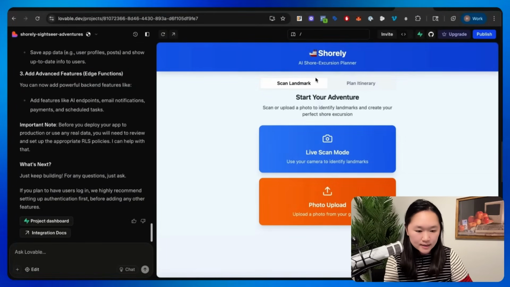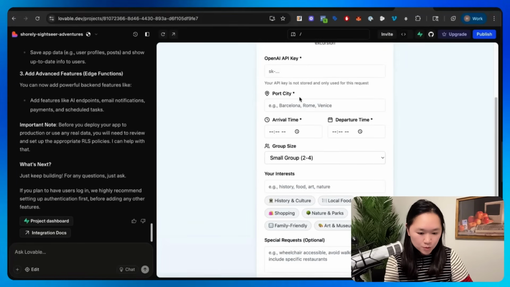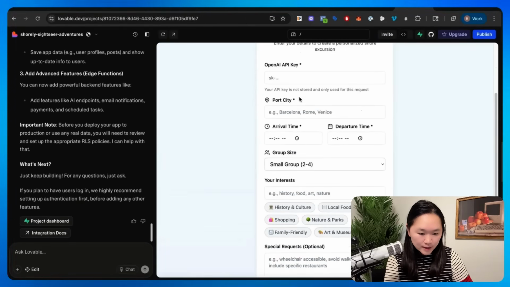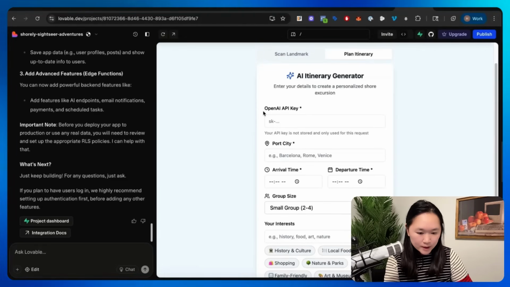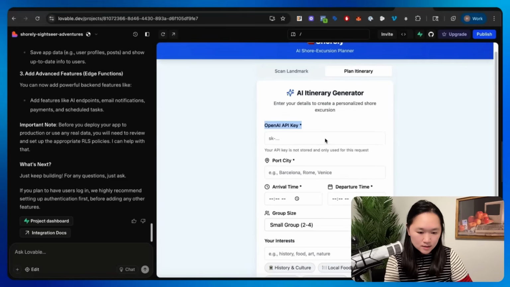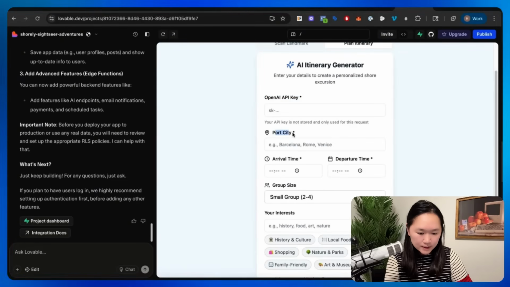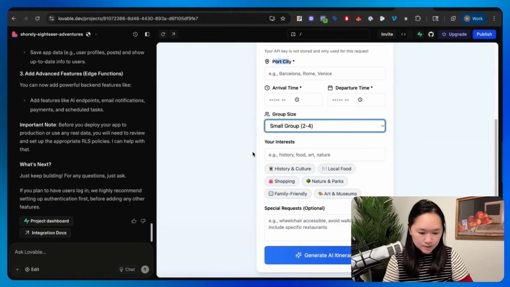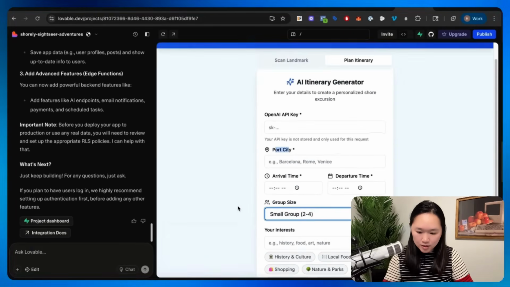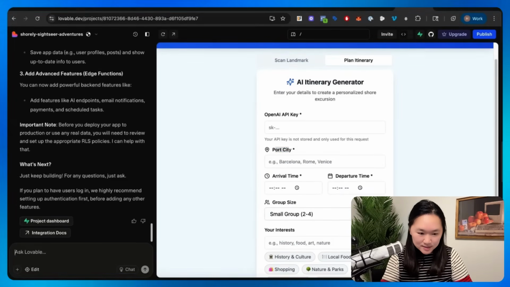It also looks like the second version of our app has finished here as well. It did have the AI itinerary generator, but it should be using our key, not asking the user for the key, right? And we can also get rid of the group size, I think, here, and everything else looks good. So now I'm going to go back into Lovable and tell it to make these modifications.